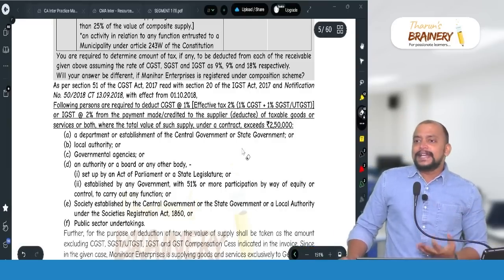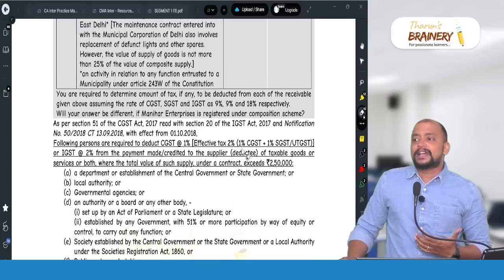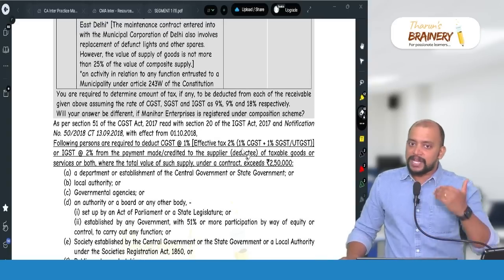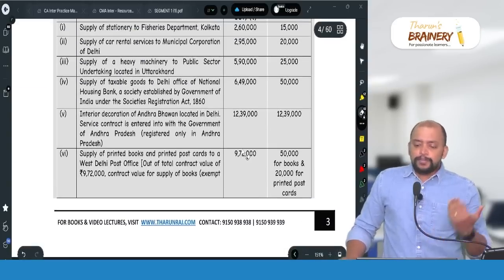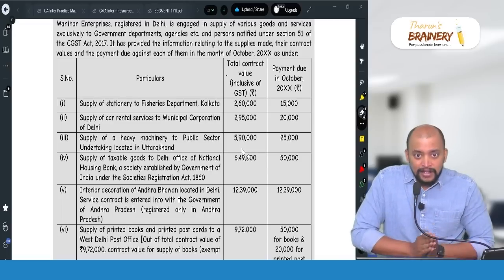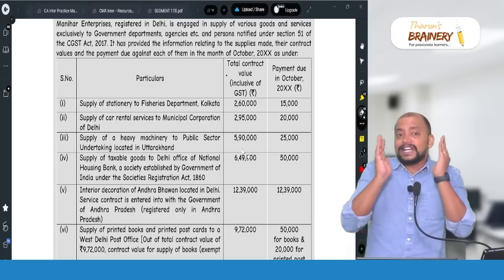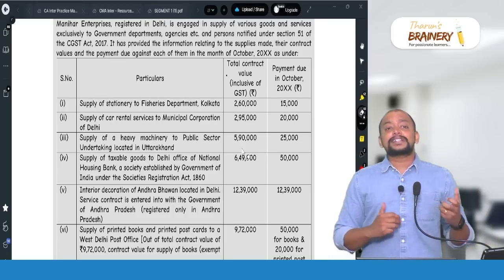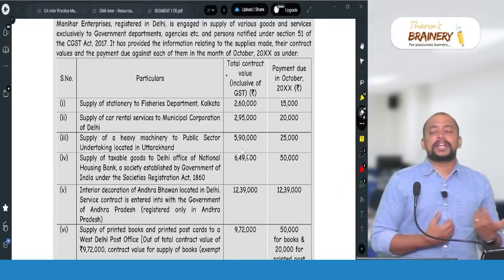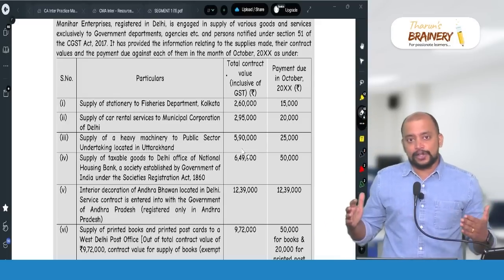Now, TDS will be applicable under section 51 whenever supplies are made to notified recipients. And one important point here is that the value of supply under the contract should exceed 2,50,000, then only TDS will be applicable. If it does not exceed 2,50,000, TDS is not applicable, and while computing this 2,50,000, we should take out the GST component.